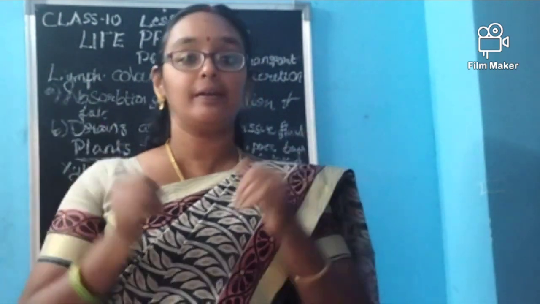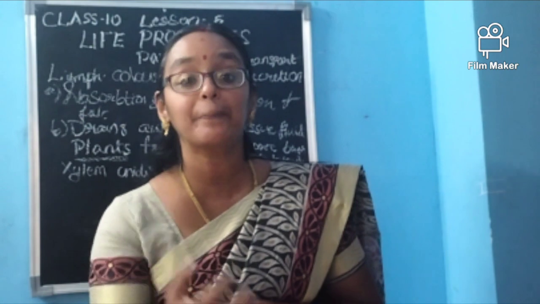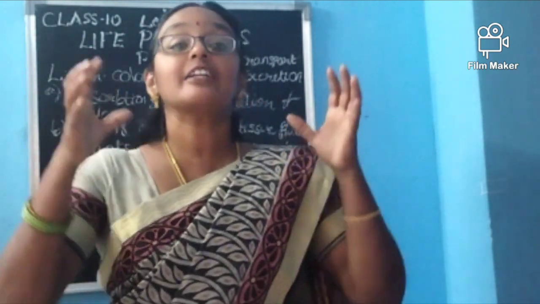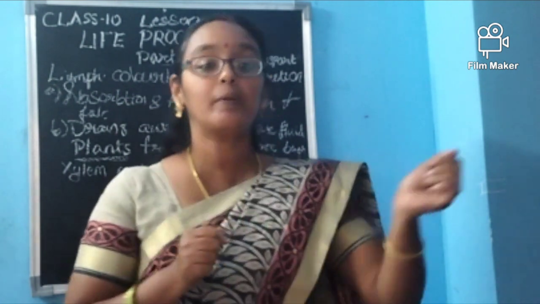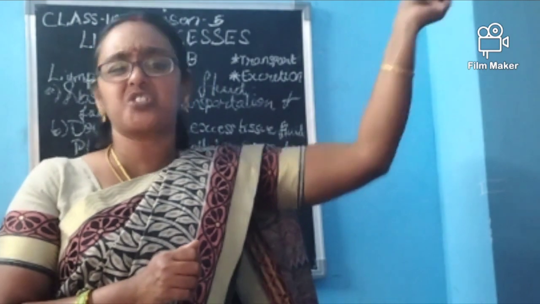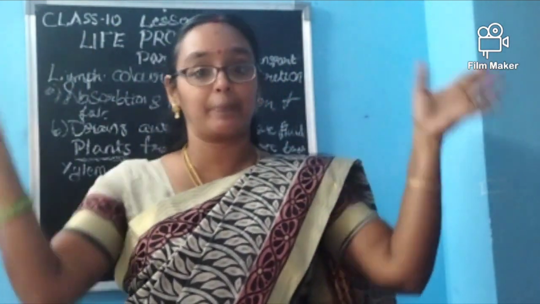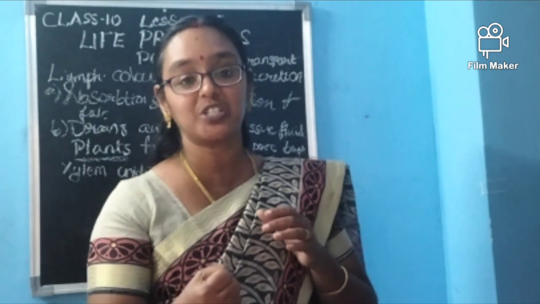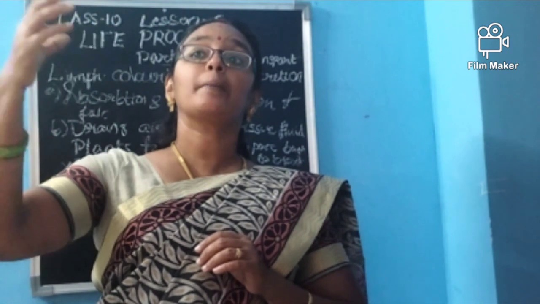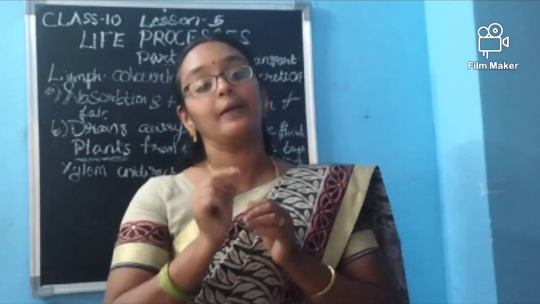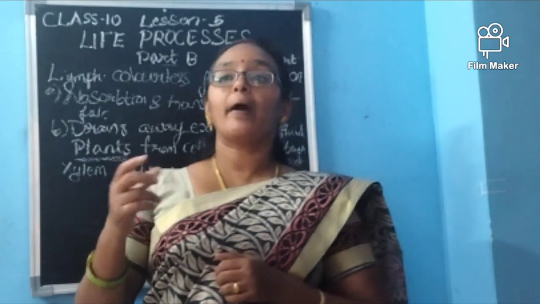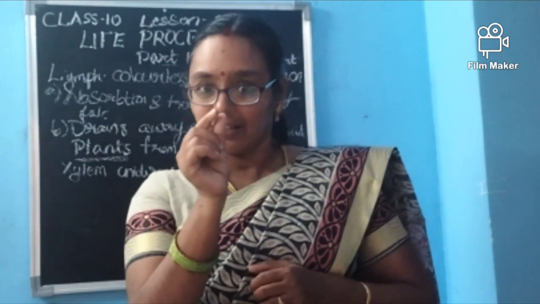Have you heard about BP, blood pressure? What is this blood pressure? Actually, when the heart is contracting, that much pressure will be applied by the heart towards this blood, which makes the blood move faster through arteries to different parts. Okay, that's why with the help of this pressure, it will be moving to different parts quickly. So the pressure is there. When it is coming back through the veins, the pressure will not be that much. So the arteries will be having thicker blood vessels, while the veins will be having thinner ones.